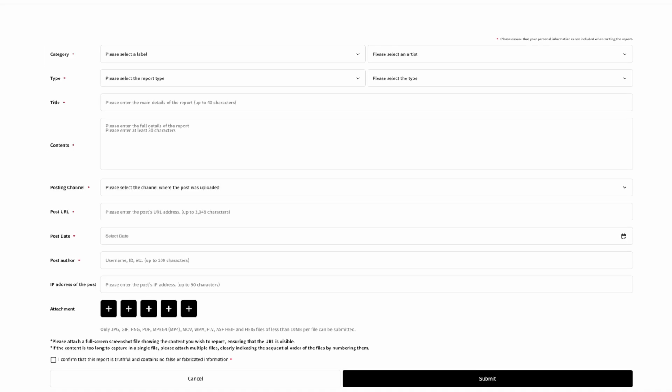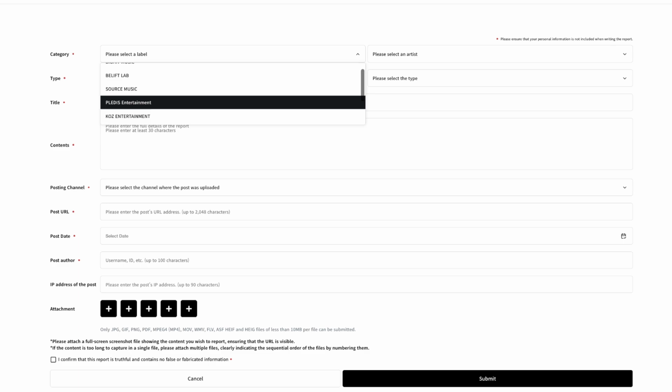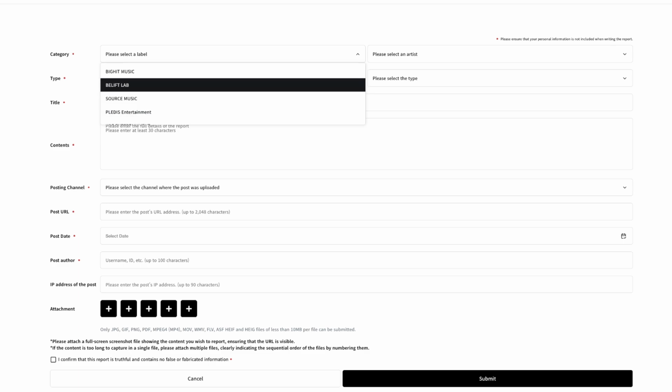Now, this is the form that you need to fill out. It might look intimidating, but you don't need to feel intimidated. It's pretty straightforward. Category, click on the label to which your artist belongs.